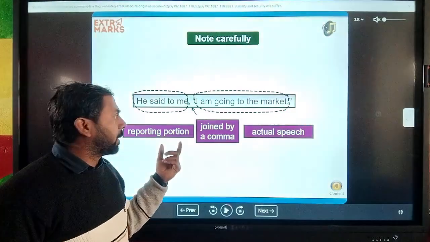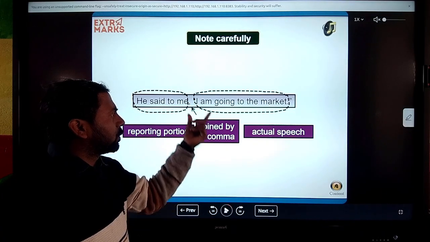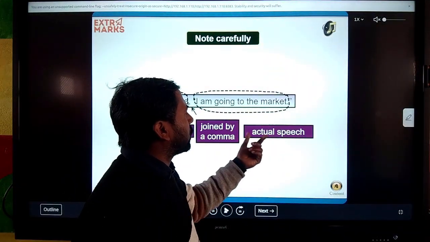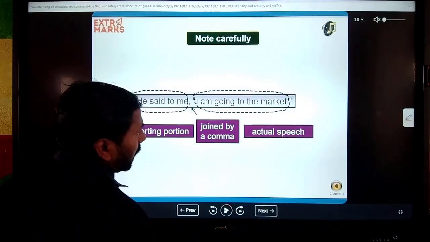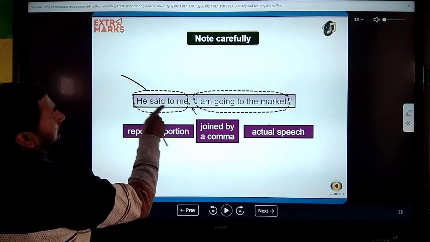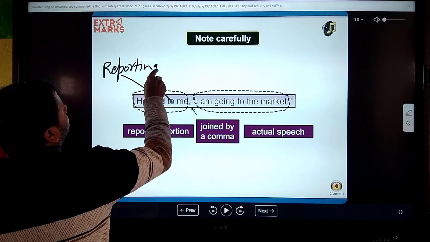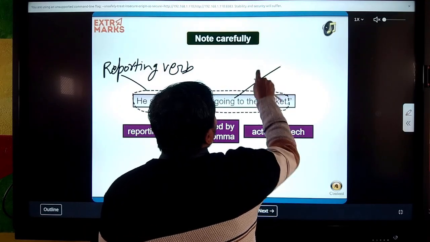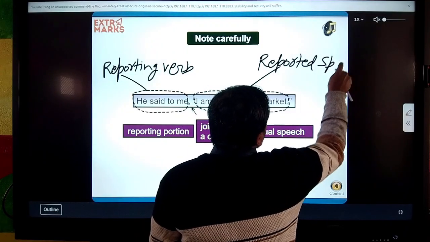Here they use a comma and inverted commas. It is joined by a comma, which is a punctuation mark. And here is the actual words or actual speech. So we can say that this part is the reporting verb, and this part is going to be the reported speech.